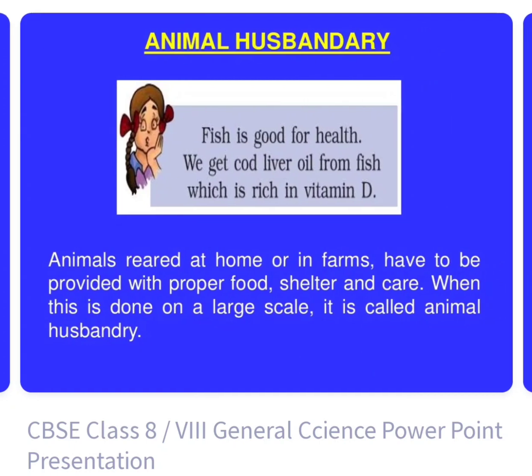Fish is good for health, and we get cod liver oil from fish, which is rich in vitamin D. Animals reared at home or on farms have to be provided with proper food, shelter, and care. When this is done on a large scale, it is called animal husbandry. Husbandry means caring, so caring for animals is called animal husbandry.